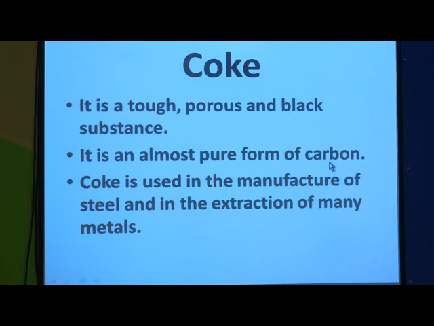Now, where is it used? It is used in the manufacture of steel and in the extraction of many metals. So, steel gets manufactured by using coke. Similarly, different metals get extracted from their ores using coke. So, coke is very useful for manufacturing of steel and for extraction of many metals.